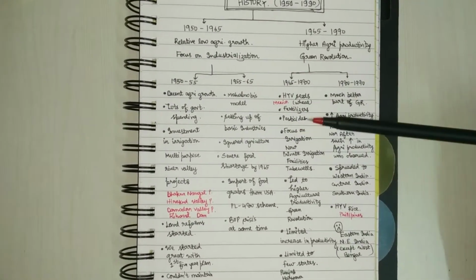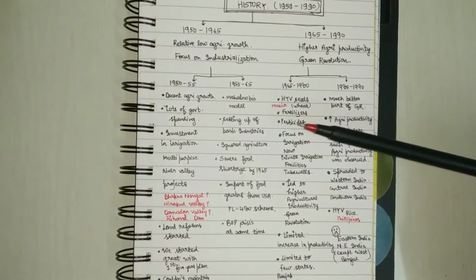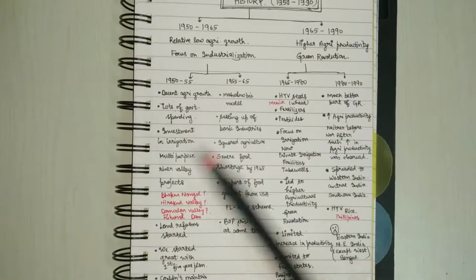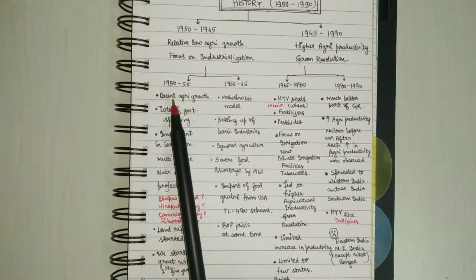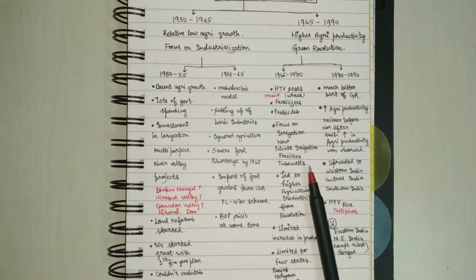So use of modern technologies and modern agricultural practices, apart from irrigation, which was not public as in the first 5-year plan, but rather private, for example, tube wells.